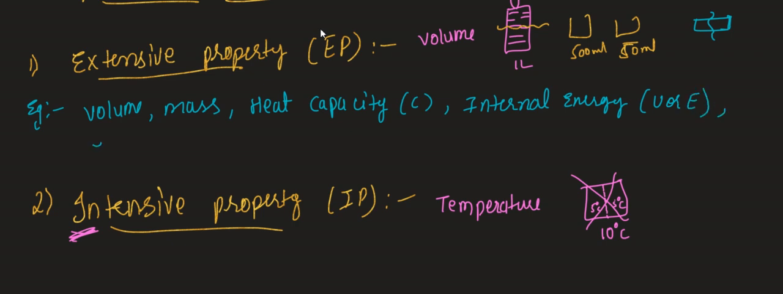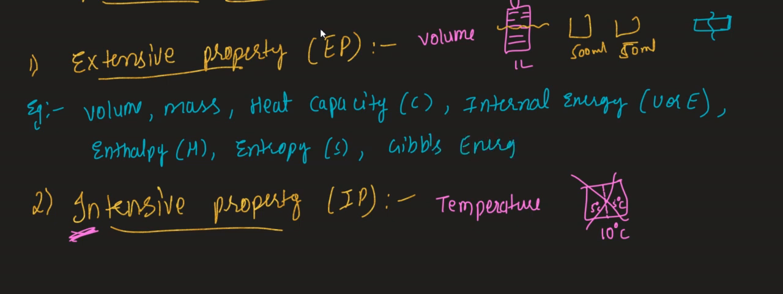Next, after internal energy, enthalpy. Enthalpy is denoted by the letter H. All thermodynamic words. Next, whatever is left, entropy, denoted by the letter S. Next, Gibbs energy. Gibbs energy is denoted by the letter what? G. Okay, clear till here?